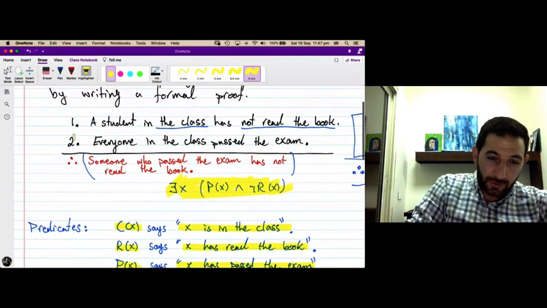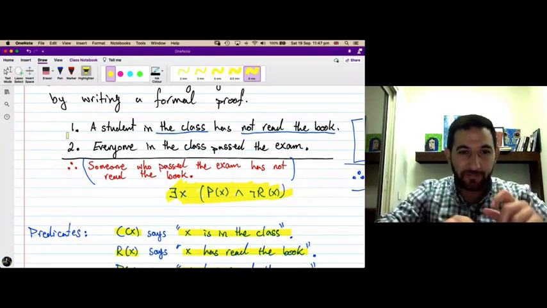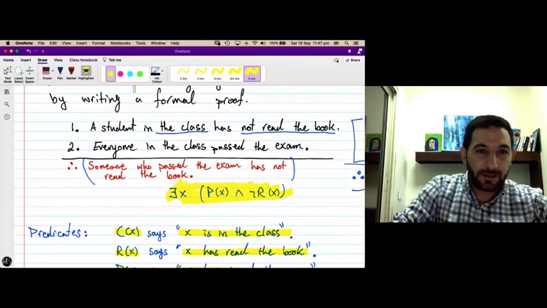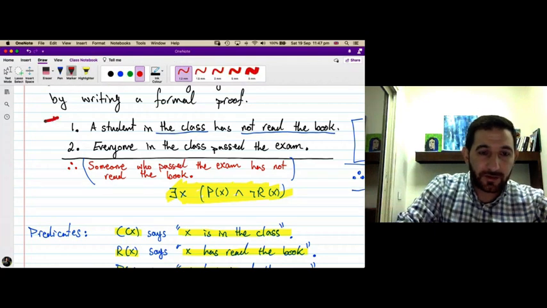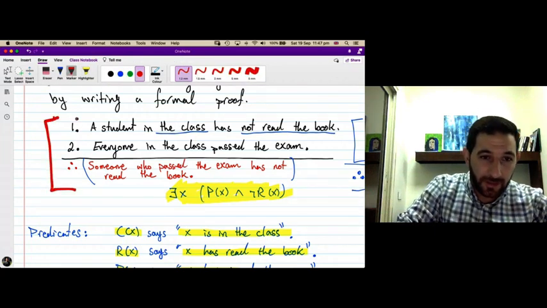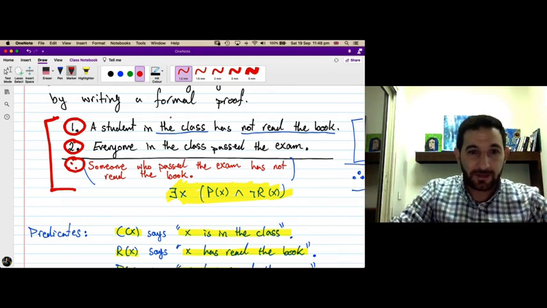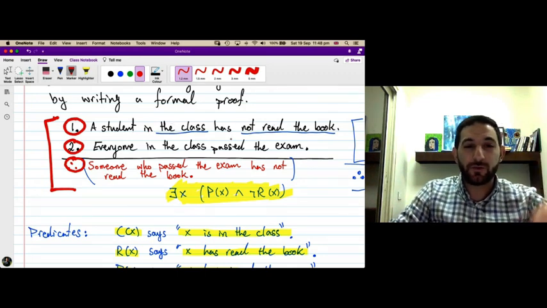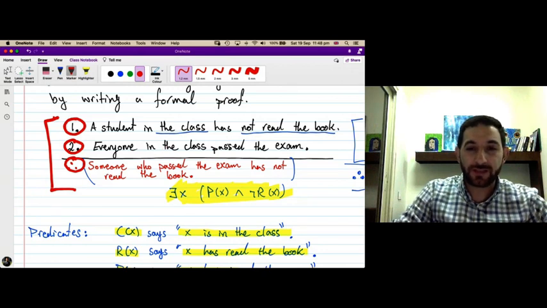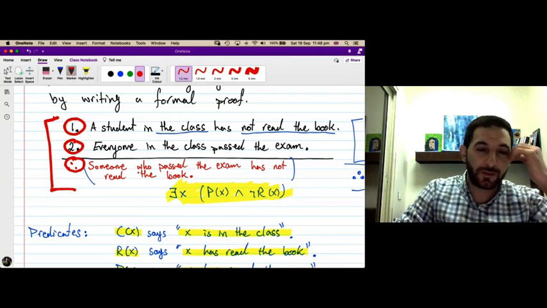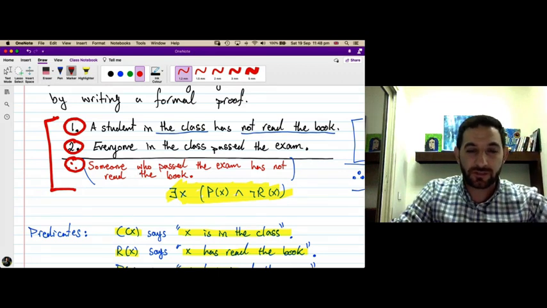So, moral of the story, we showed that this argument is valid. What is this argument? It has 2 premises and 1 conclusion. And whenever the 2 premises are true, the conclusion must be true. Which means if you have a class which has a student that did not read the book, and you know that every student in your class passed the exam, then you know that some student who passed the exam did not read the book.